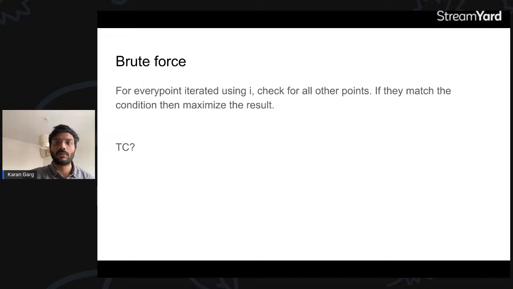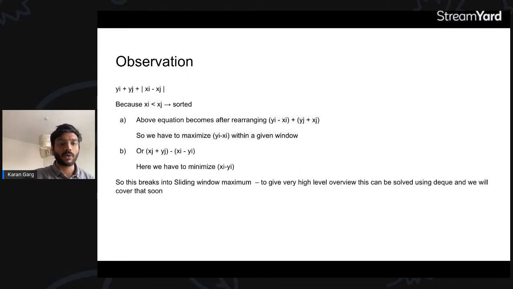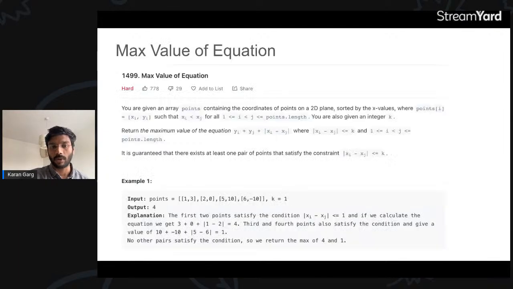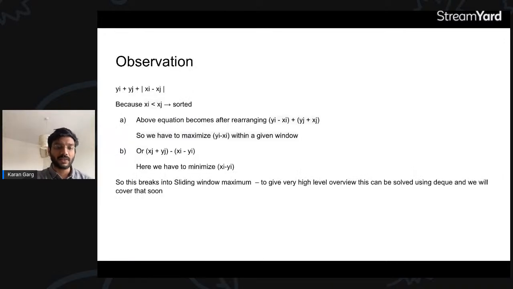Now let's see the observation. We have this xy, and the first line basically represents the equation, and we also know that the array is sorted. The problem itself says the array is sorted by x values, right? Since the array is sorted, xi minus xj is always negative or zero.